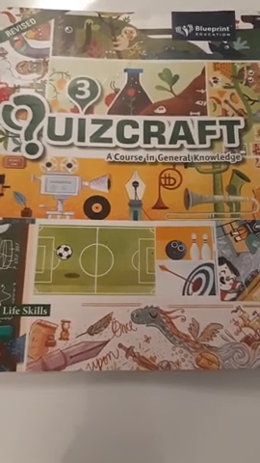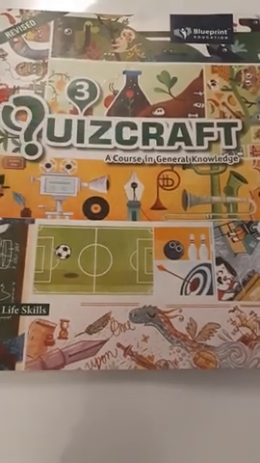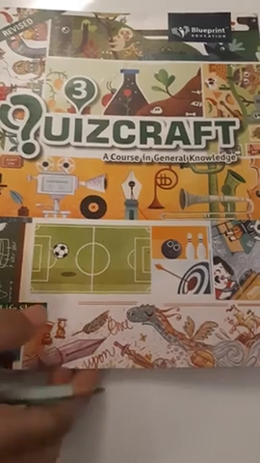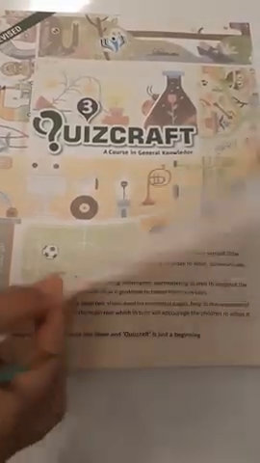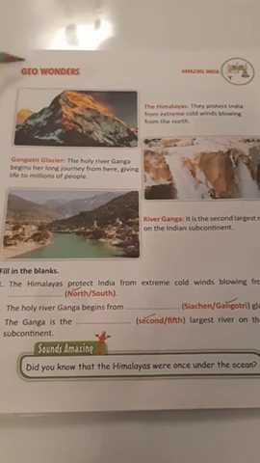Children, this is your GK book, Wizcraft. Please take out your GK book, lesson number 1. Page 7. The name of the lesson is Geo Wonders.